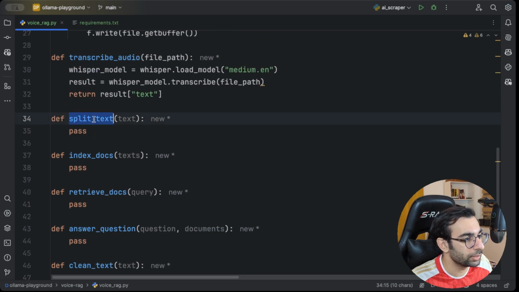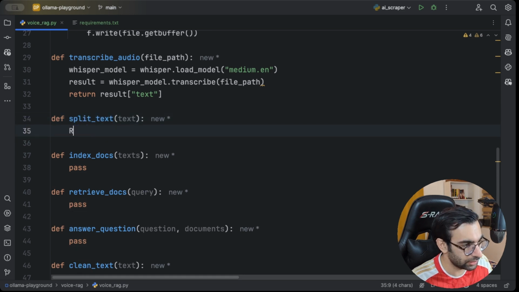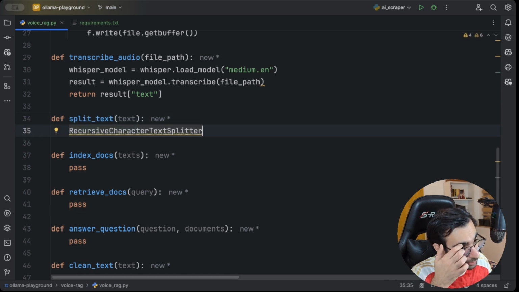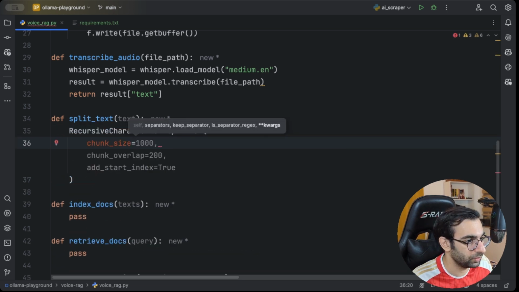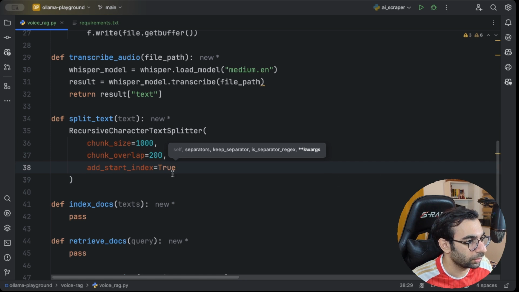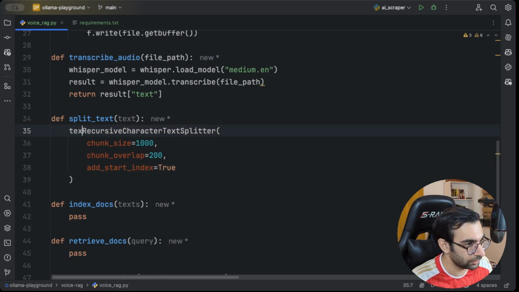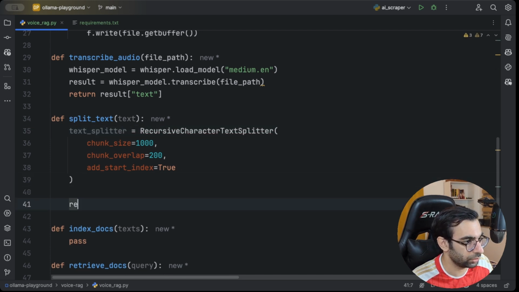Then we need to split the text into smaller chunks. I'm gonna use the recursive splitter from LangChain, yeah, this one. Something like a chunk size of 1000 should be good enough. Yeah, like this. And I'm gonna call this text splitter. And then just call the split text on this, and it will give you a list of text.